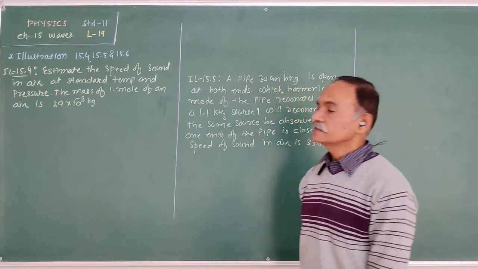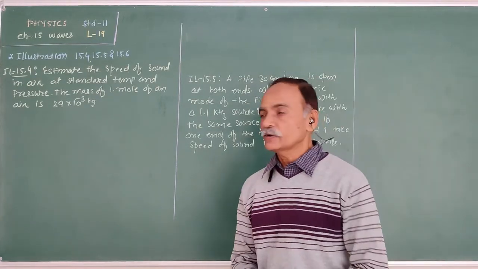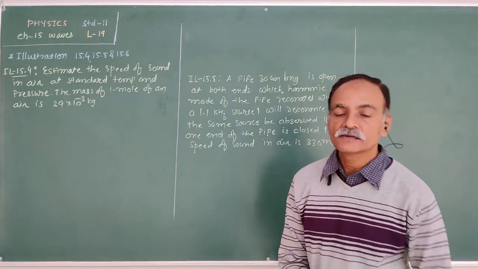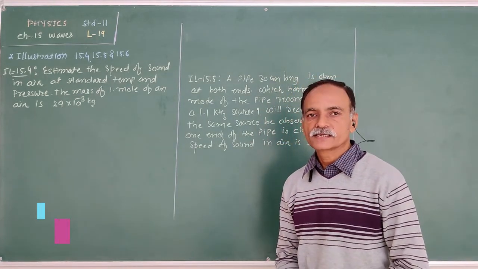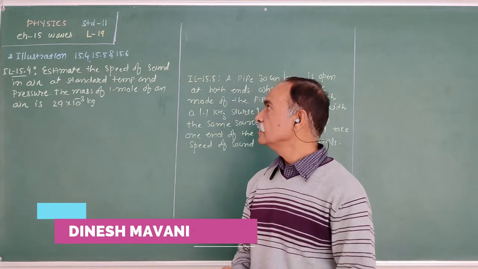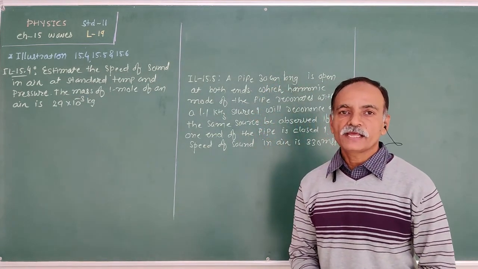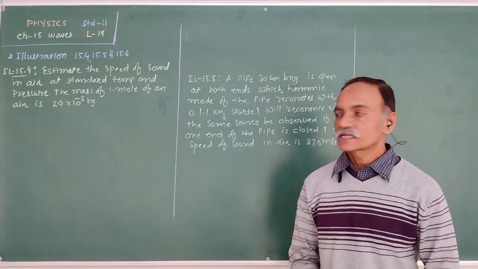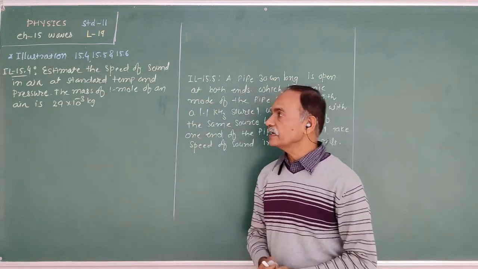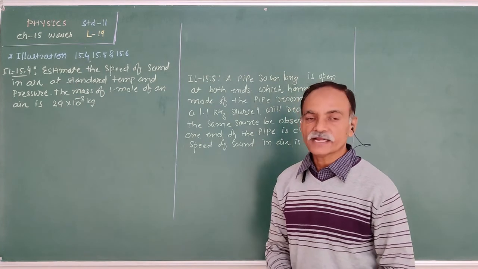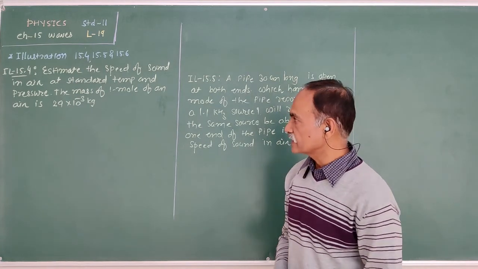Good morning, friends. Already we discussed the two illustrations 15.2 and 15.3. Now 15.4. This illustration is to find out the speed of the sound wave in a medium at STP. The question is: estimate the speed of sound in air at standard temperature and pressure.